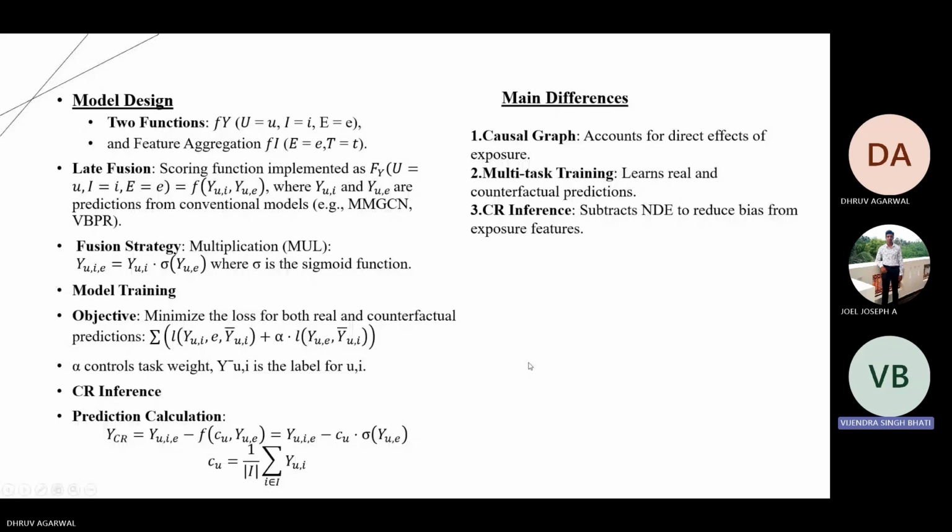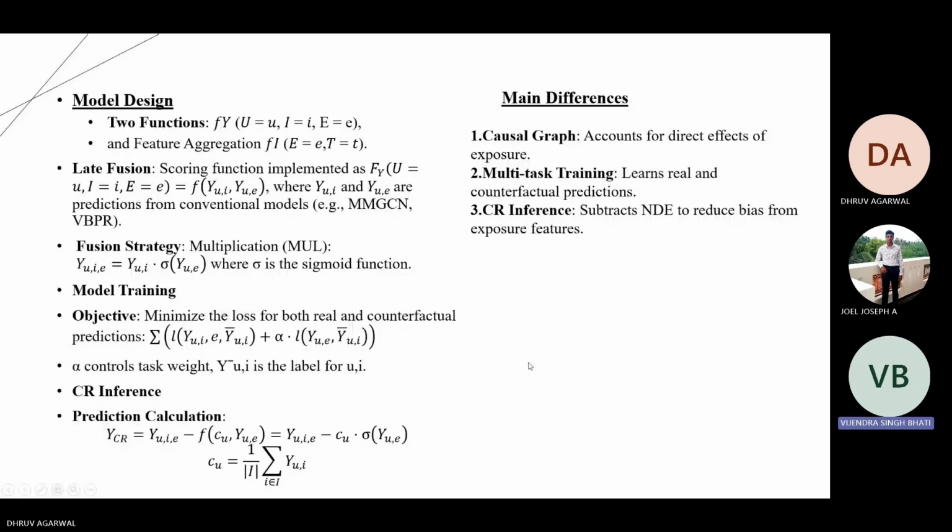During training, the objective minimizes the combined loss for both real and counterfactual predictions, balancing task weights through a parameter alpha. Counterfactual inference adjusts prediction using the formula Y_CR equals Y(U,I,E) minus C_u times sigma of Y(U,E), where C_u represents the aggregation factor. This framework ensures robust training and unbiased recommendations.